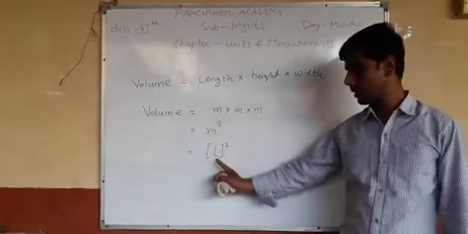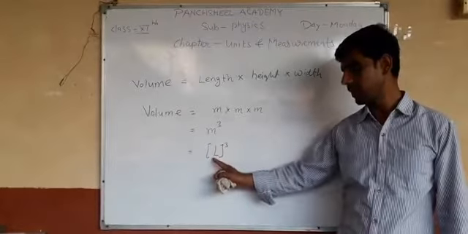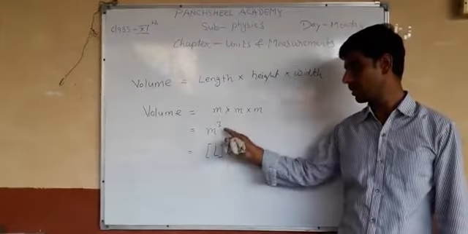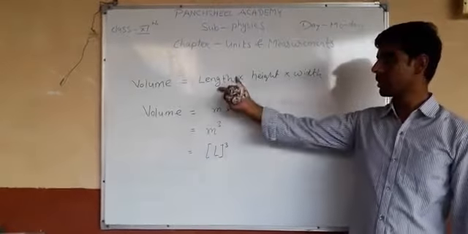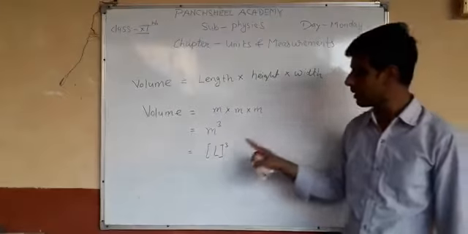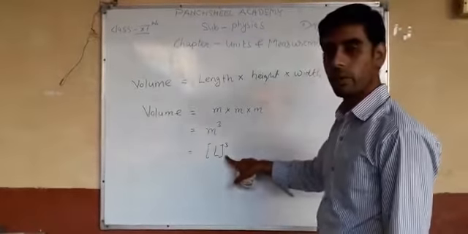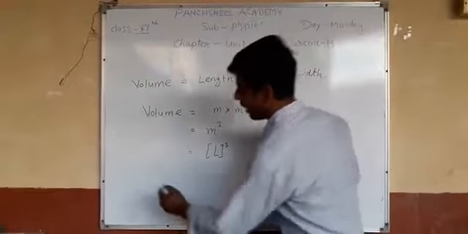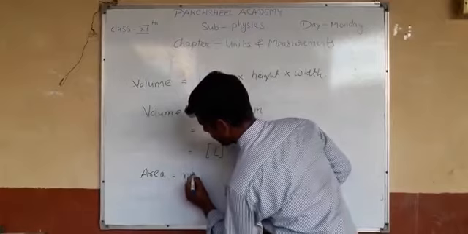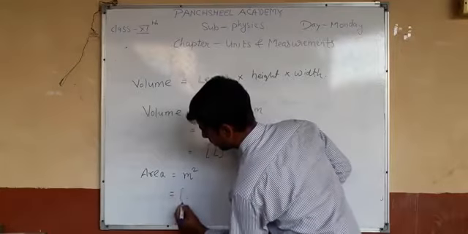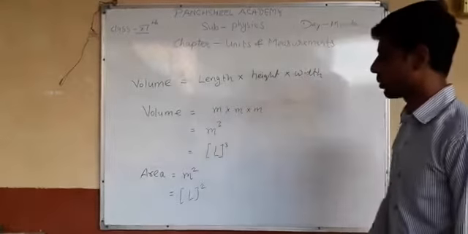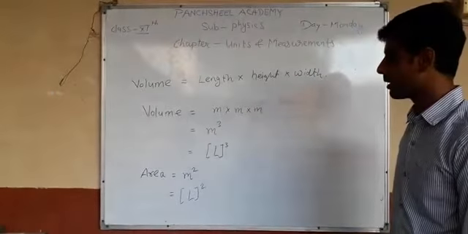Meter is written as its base quantity L, and the power represents the derived quantity involved in it. So the dimension formula for volume is L cube. And if I write area, area is meter square, so the dimension formula for this is L square.